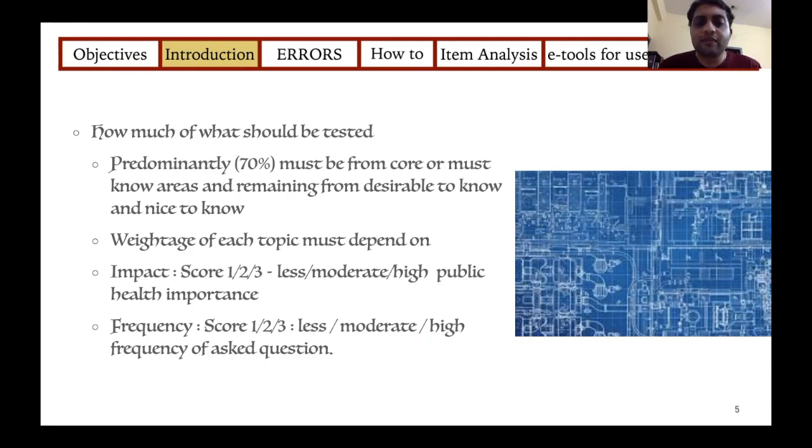Something which is currently rare, like syphilis, can be given less public health importance, whereas something that is very common or prevalent as of now in India, like Mycobacterium tuberculosis, can be given as a high public health importance topic. Next, we look at frequency. You have to give a score of 1 to 3 based on the frequency of the asked question: 1 if it is less frequently asked, and 3 if it is more frequently asked.